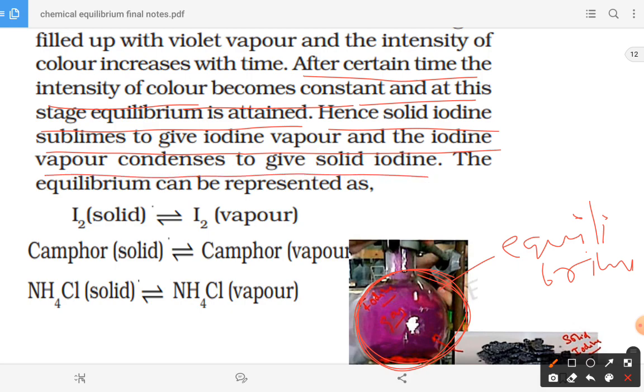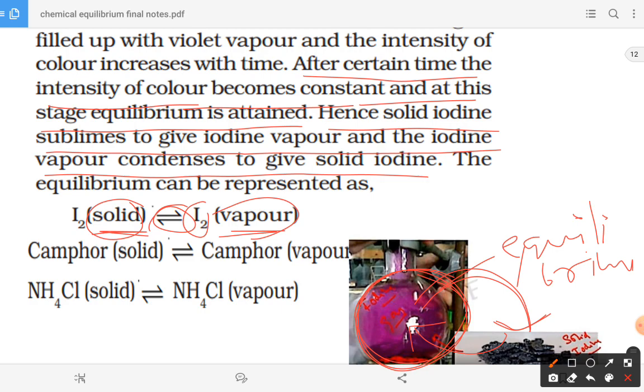So at that time, gaseous iodine is converted into solid, and solid is converted into gas, that is sublimation. So it is called the equilibrium. You can write the equilibrium as: here we have the iodine in the solid, here we have the iodine in the vapors. So we have the equilibrium, meaning reactant is converted into product and product is converted into reactant.